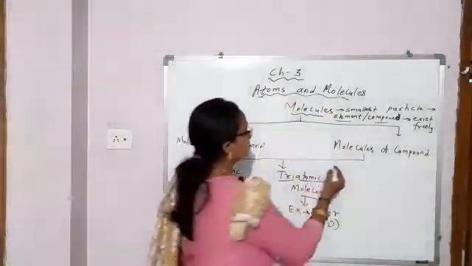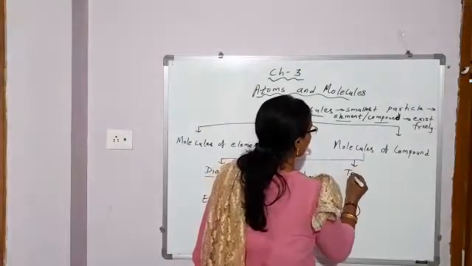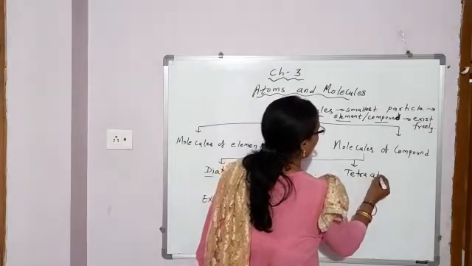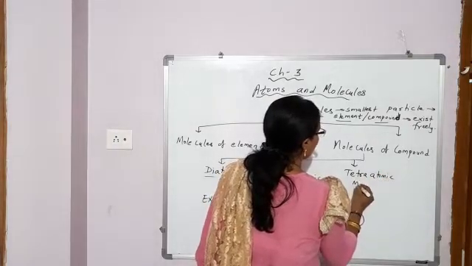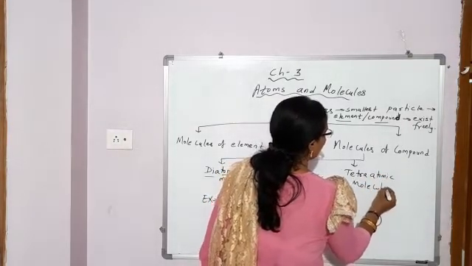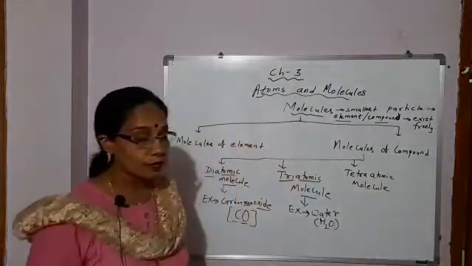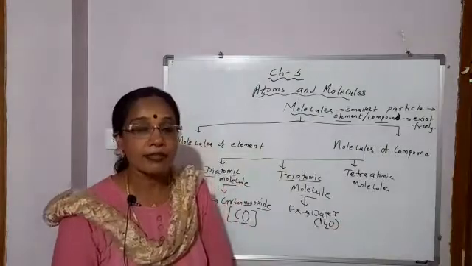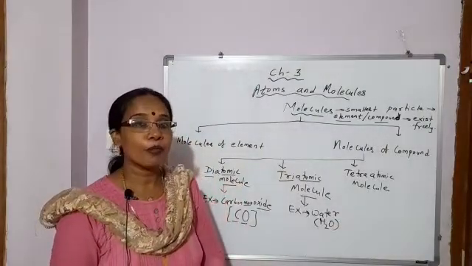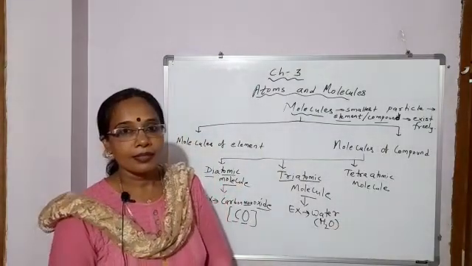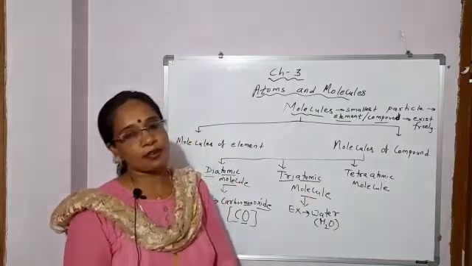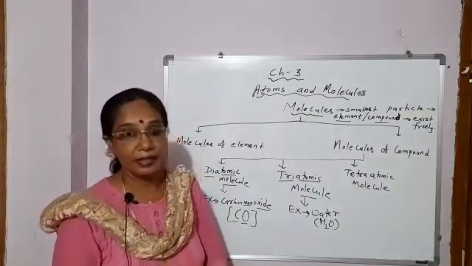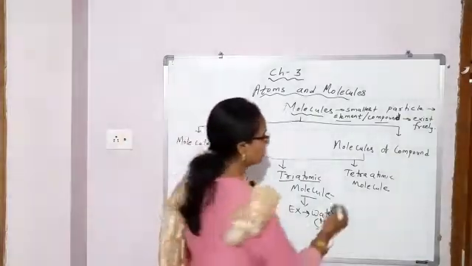Okay. Next, tetraatomic molecule. Tetra means 4. Molecules with 4 atoms of two or more different elements combined together in fixed proportion by mass and can exist freely. Example,